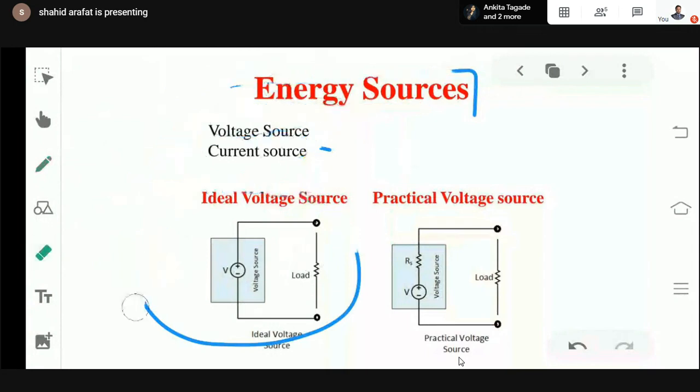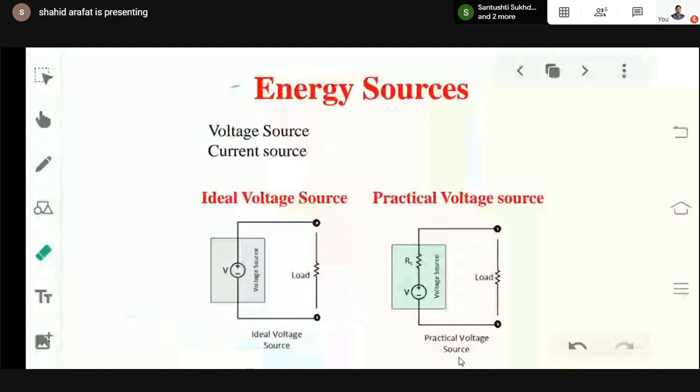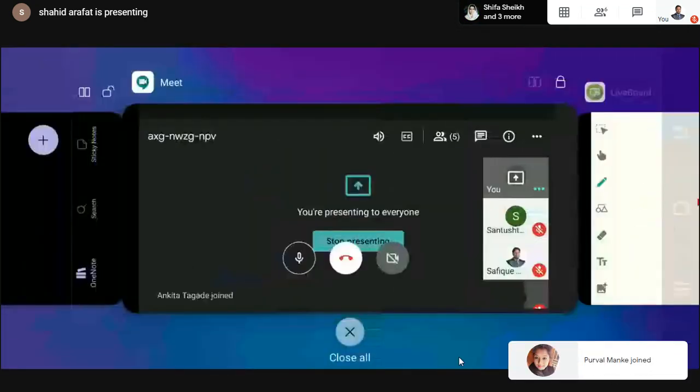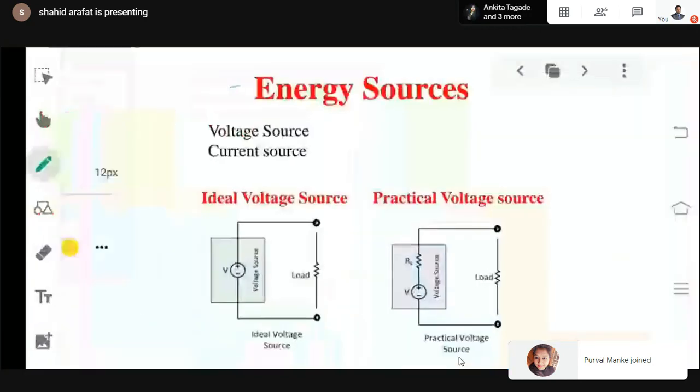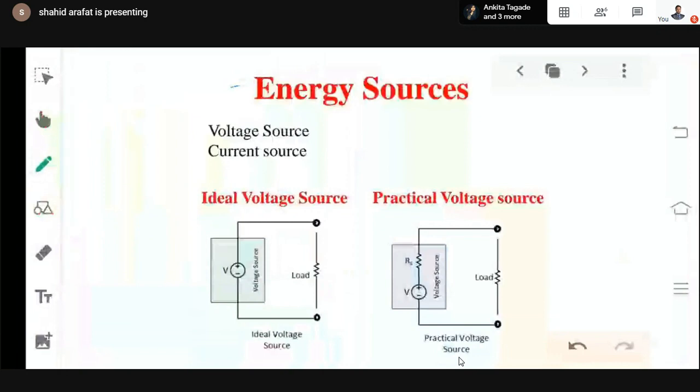Okay, the simple concept of an ideal device is, if any device is ideal, I'm not just specifically talking about this particular voltage or current source. If any device is ideal, what is the general concept of ideal? If I'm saying that this particular motor is an ideal device, what should be the characteristic of it?